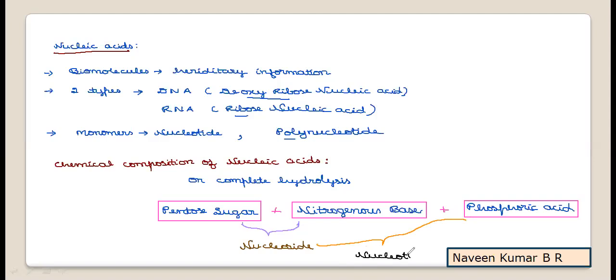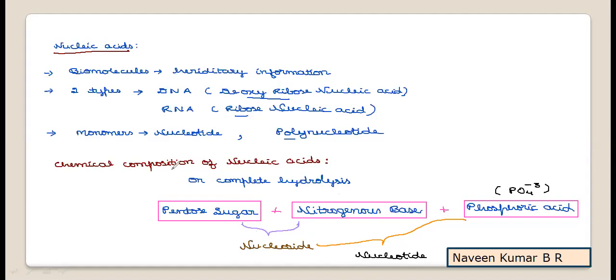Hence a nucleotide is a combination of a pentose sugar, a nitrogenous base with phosphoric acid. Actually the phosphoric acid in the form of phosphate will be joined to the respective unit. Now, these three will be considered as a nucleotide. When a nitrogenous base combines with the pentose sugar, the unit formed is called nucleoside. We will learn the formation of nucleoside and nucleotide with a supportive structure.